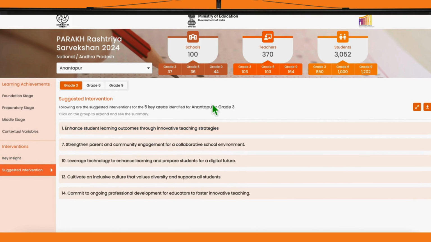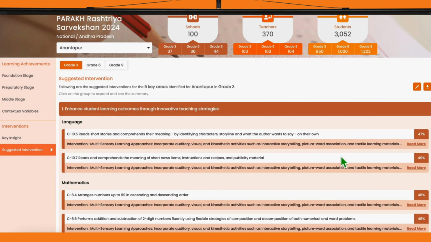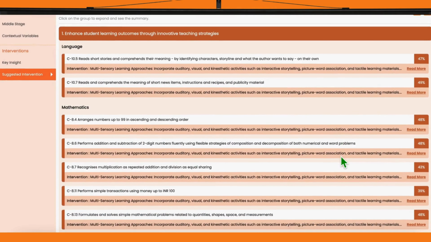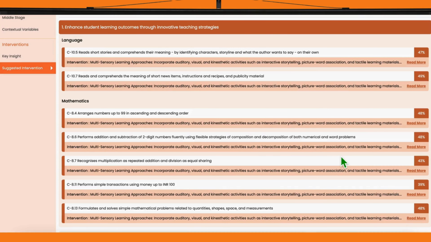Once we know what needs improvement, the next step is how to address it. That's where the suggested intervention section comes in. This view builds directly on the Key Insights section. It presents the same 5 focus areas, but now each one is paired with targeted research-backed solutions. Let's click on the first insight again. Enhance student learning outcomes through innovative teaching strategies.